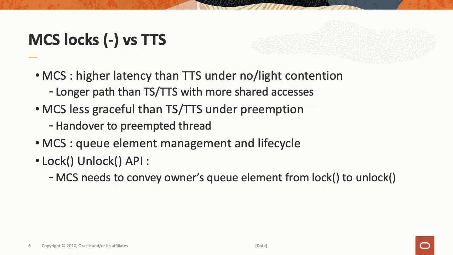MCS also has queue element management and lifecycle complexities. In addition, the classic APIs for lock and unlock simply pass the lock address and don't provide any way to pass any additional information. MCS, however, needs to convey the owner's queue element address from the lock to the unlock operator, which in turn incurs additional overheads and complexity.